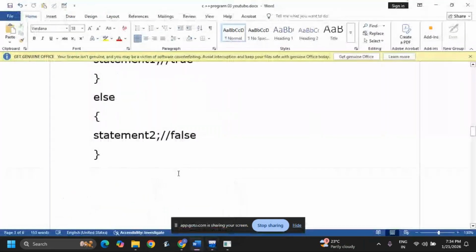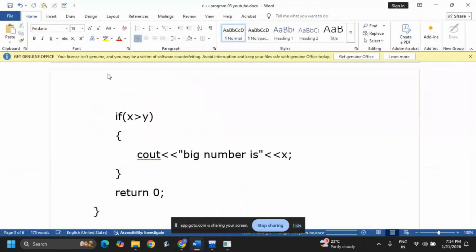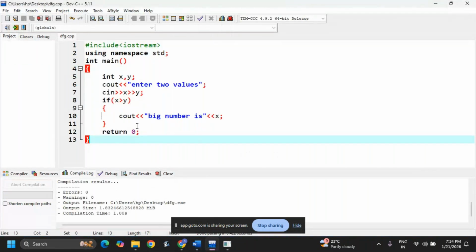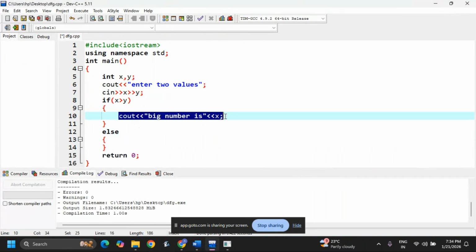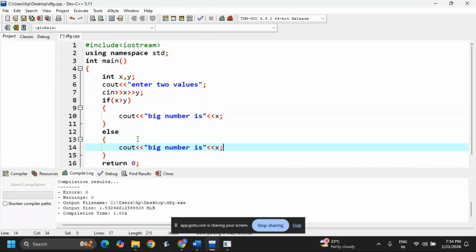Okay, I am copying that. Next, now the else part. See, everything is the same here, I just need to add else next to this line. Here I need to add big is y. And this is only an example for relational operators.